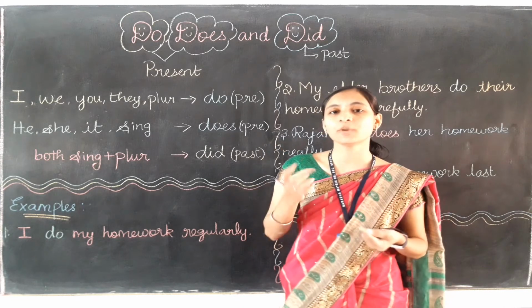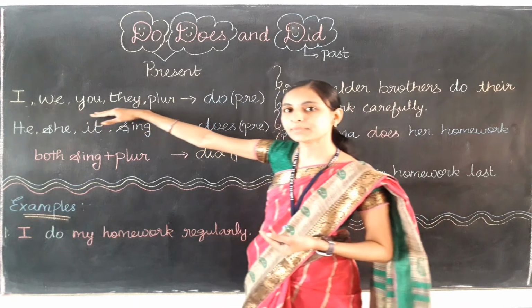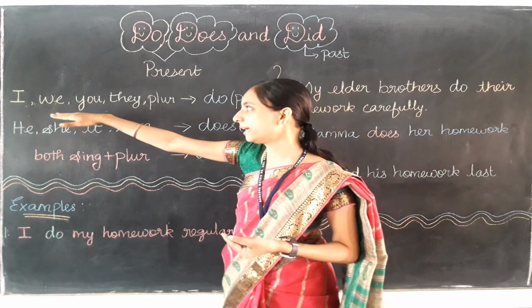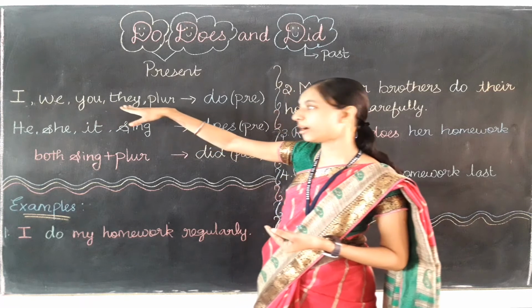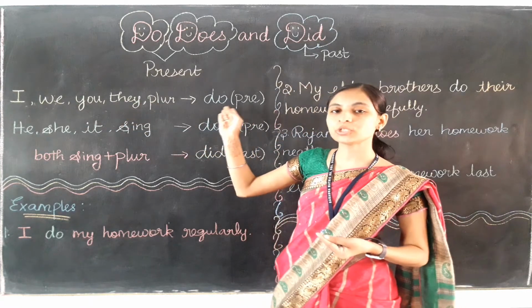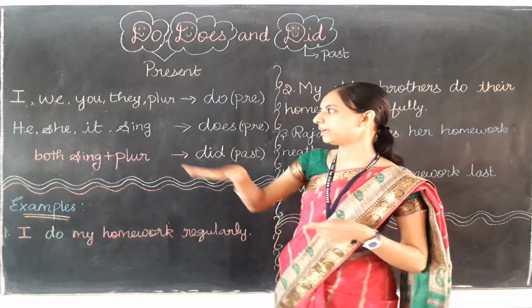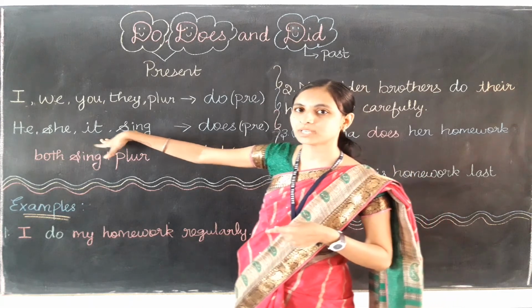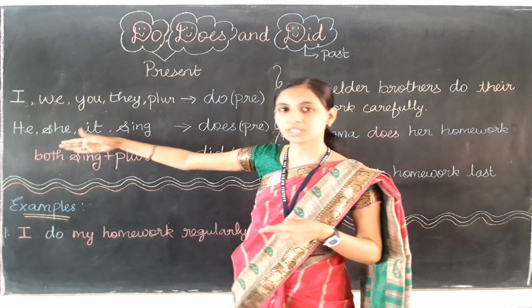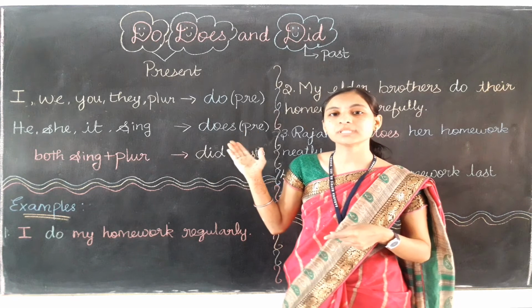Suppose you are talking about the present time, then only you need to check the subject. If the subject is I or we or you or they, or if it is a plural noun, then you have to use do for the present time. Suppose it is present time and it has a singular noun as a subject, or he, or she, or it as a subject, then you need to use does.